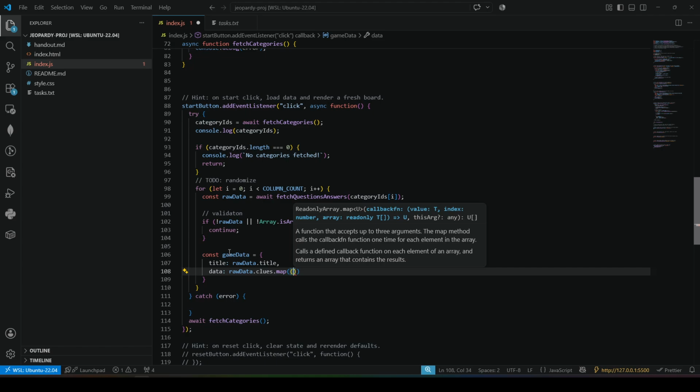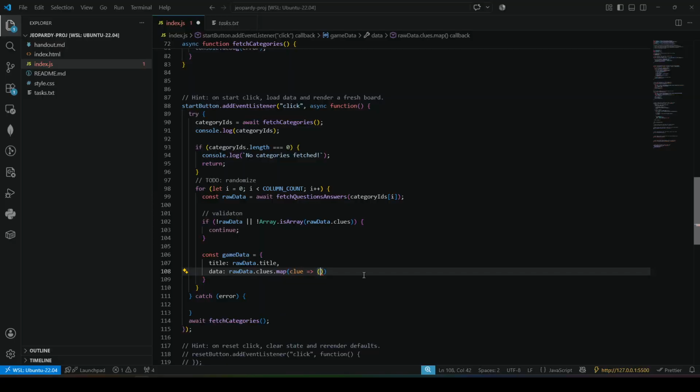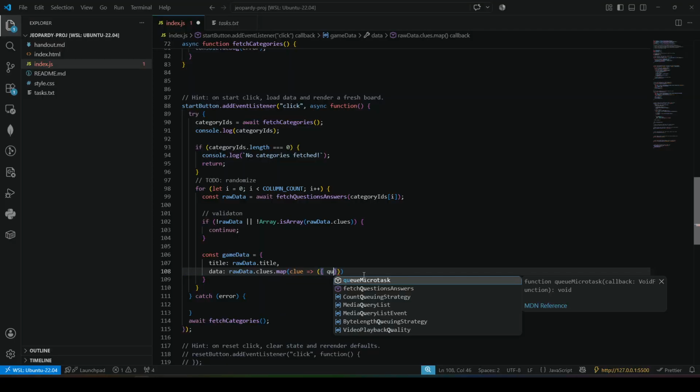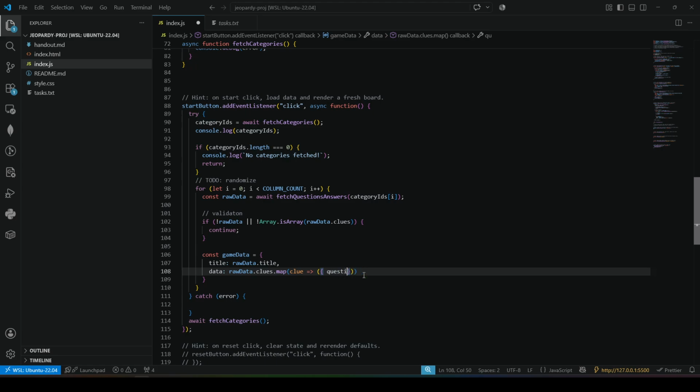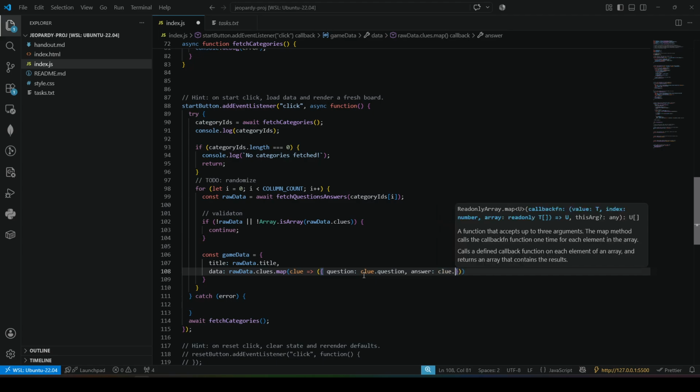Then we're going to grab each clue, and go over each clue. So clue 1, clue 2, and we're going to grab the question, which is going to be clue.question, and the answer, which is going to be clue.answer.